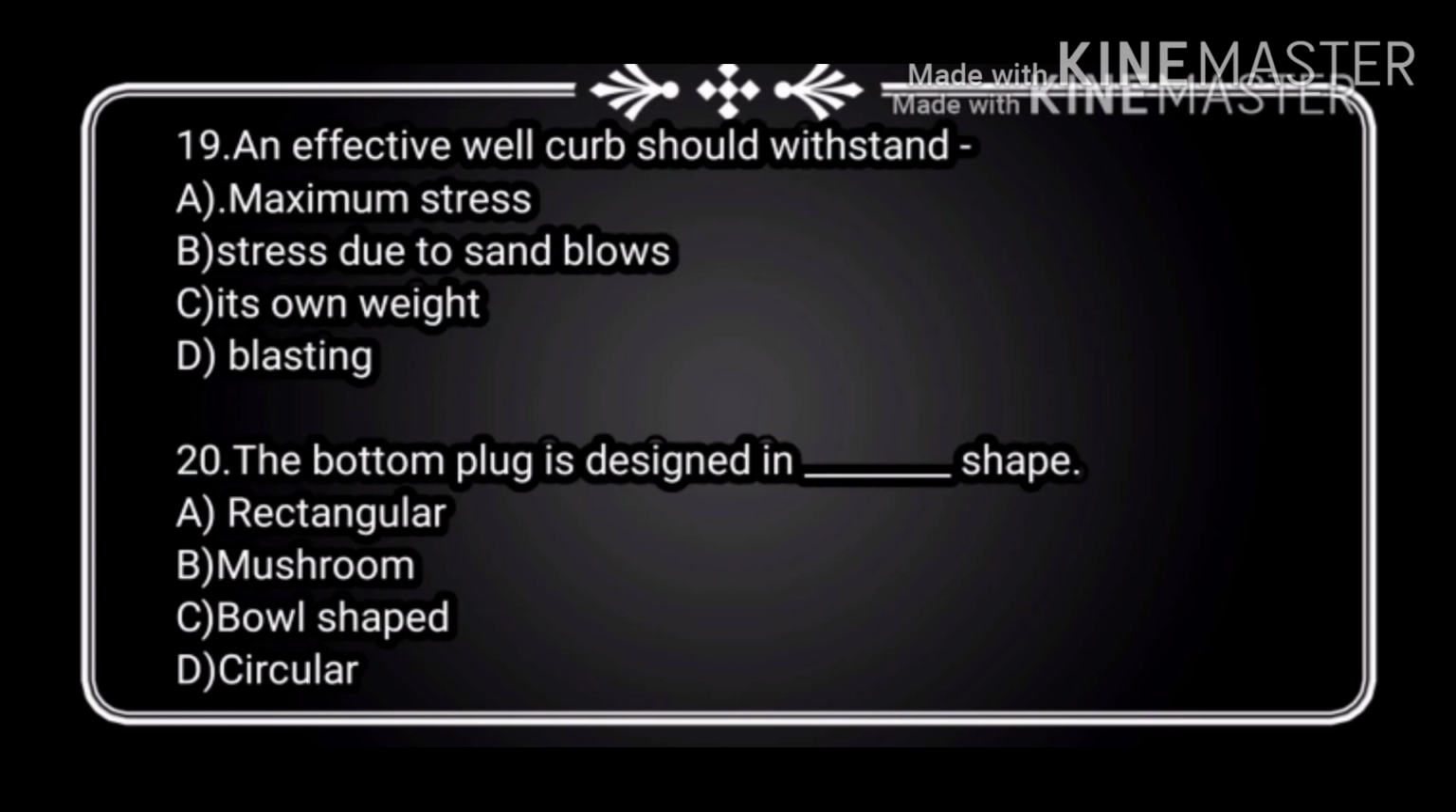Now the question number 19. An effective well curb should withstand option A, maximum stress, option B, stress due to sand blows, option C, its own weight, and option D, blasting. And the right answer is option B, stress due to sand blows. An effective well curb should withstand stress due to sand blows.